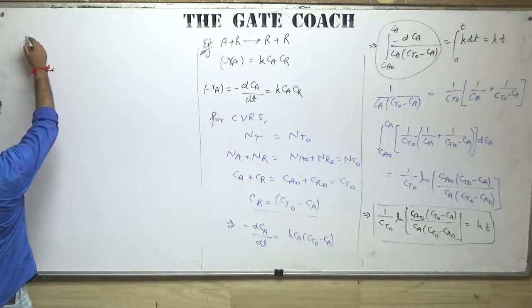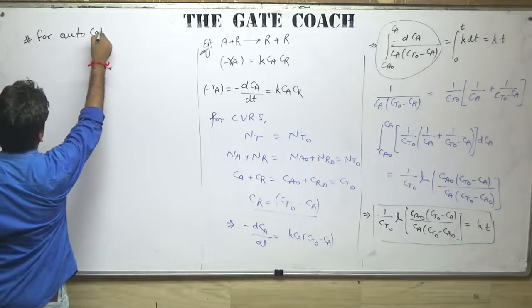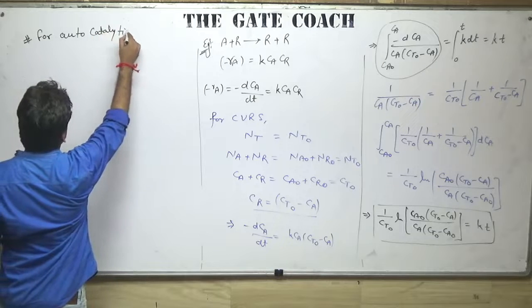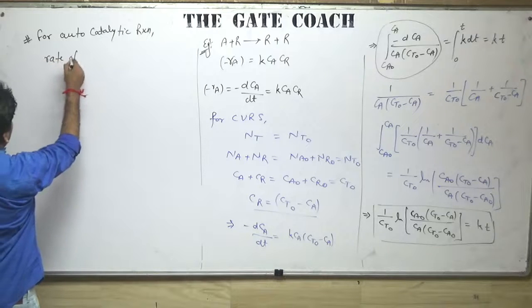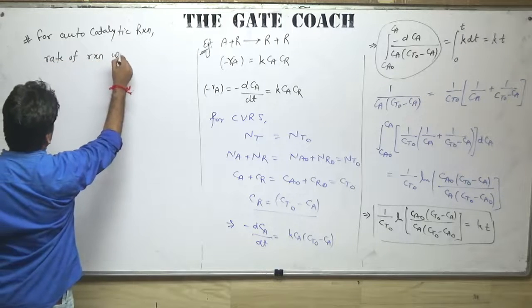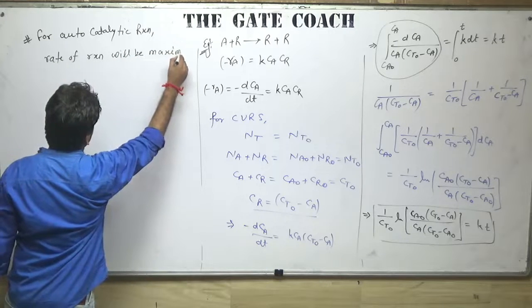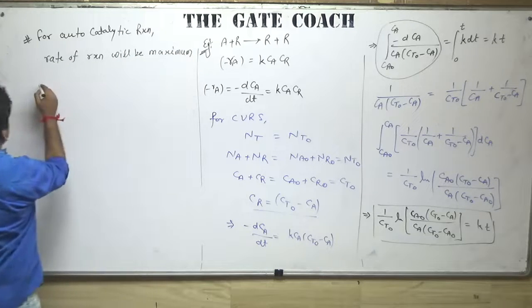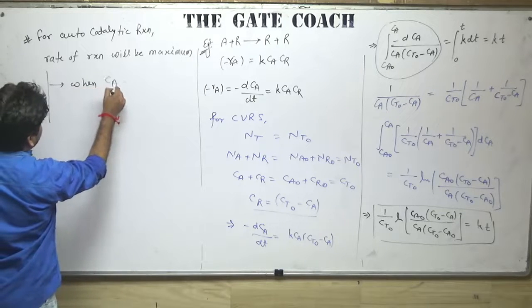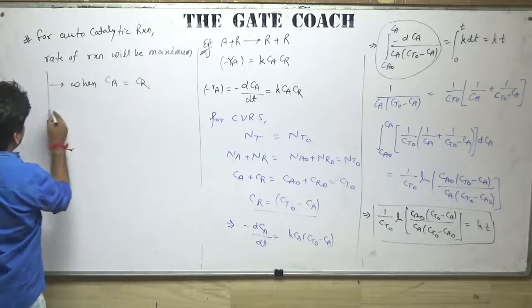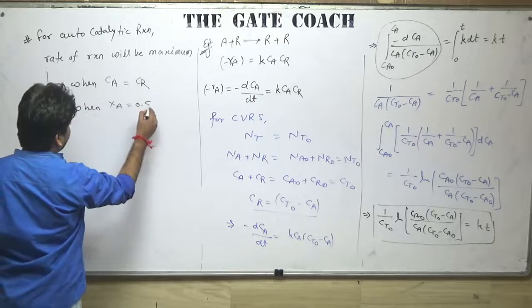Remember, for an autocatalytic reaction, the rate of reaction will be maximum when Ca is equal to Cr, or you can say Xa is equal to 0.5.